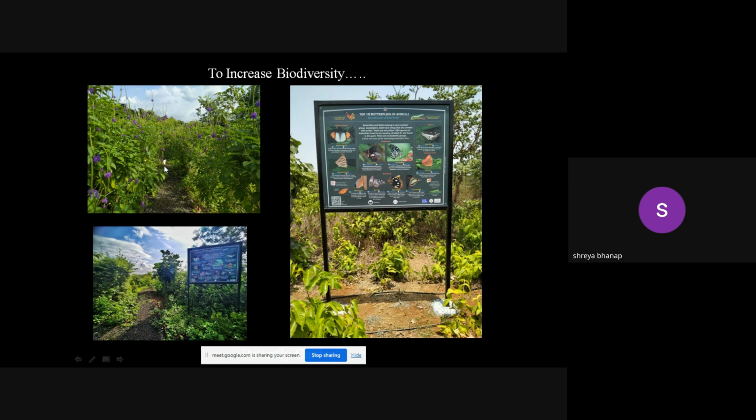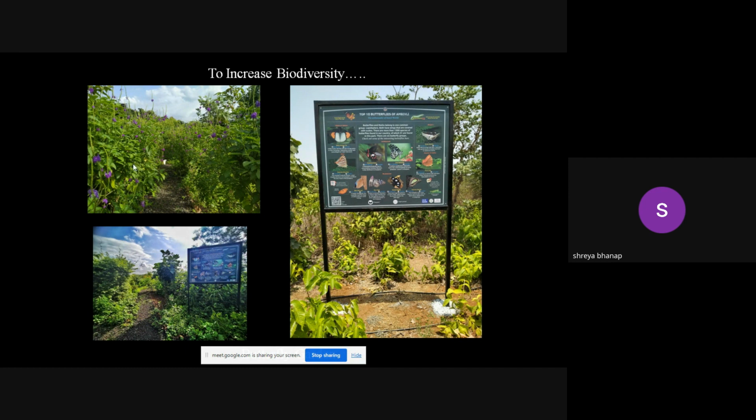Okay, so you can observe the butterflies, they have already started visiting the area. This particular plant is a Jamaican blue spike, or the Stachytarpheta, which is a nectar plant for butterflies, and it attracts a lot of species of butterflies.